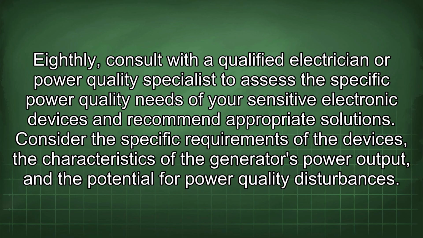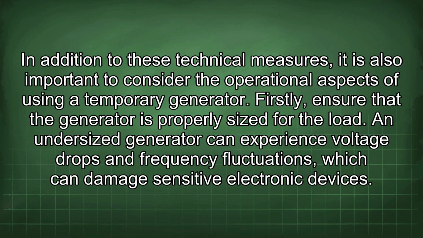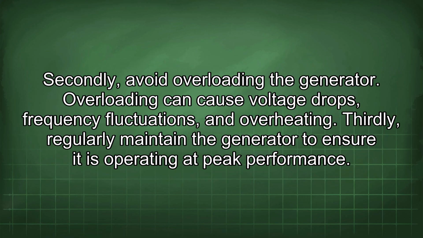Consider the specific requirements of the devices, the characteristics of the generator's power output, and the potential for power quality disturbances. In addition to these technical measures, it is also important to consider the operational aspects of using a temporary generator. Firstly, ensure that the generator is properly sized for the load. An undersized generator can experience voltage drops and frequency fluctuations which can damage sensitive electronic devices. Secondly, avoid overloading the generator. Overloading can cause voltage drops, frequency fluctuations, and overheating.